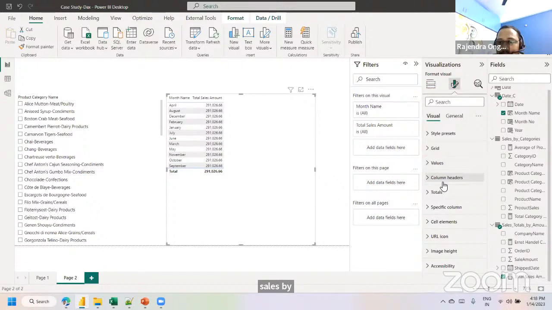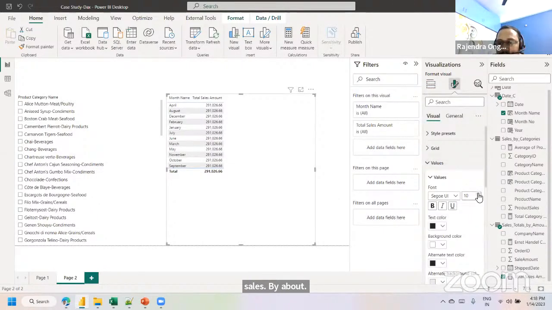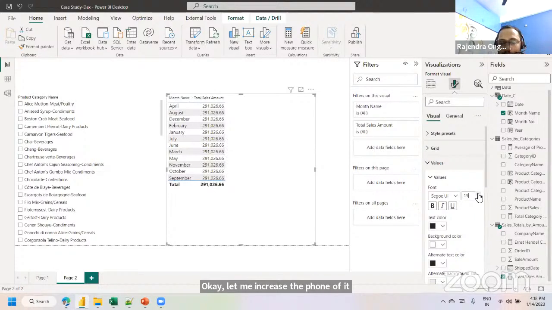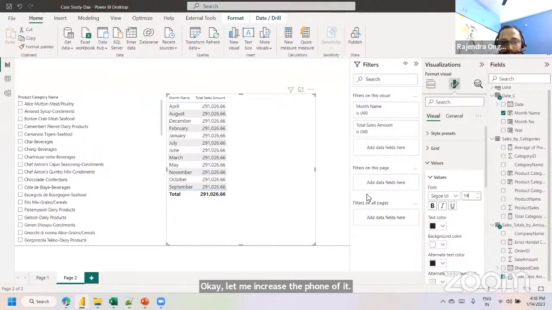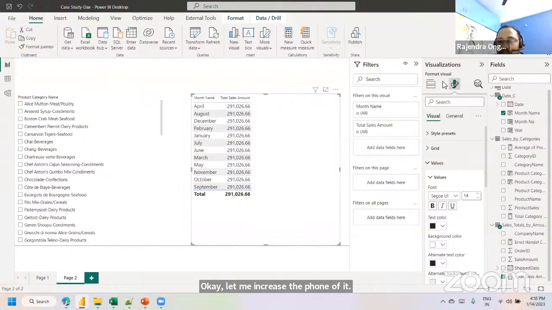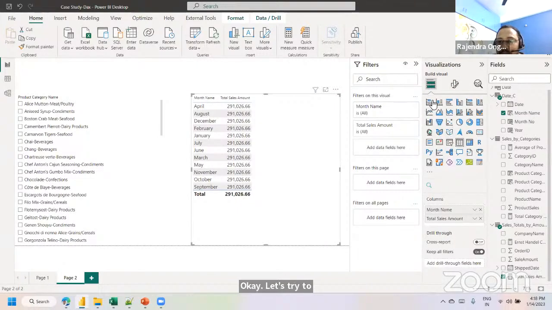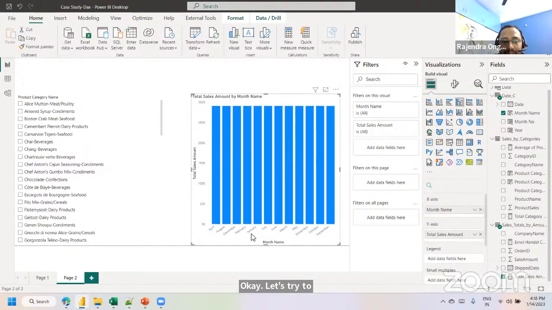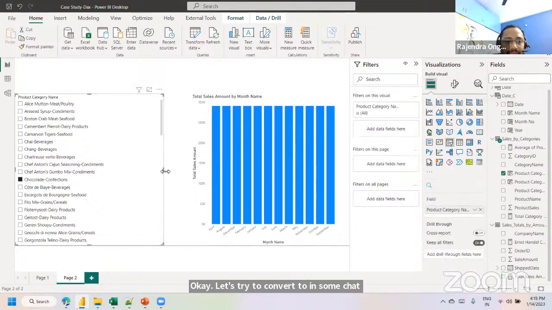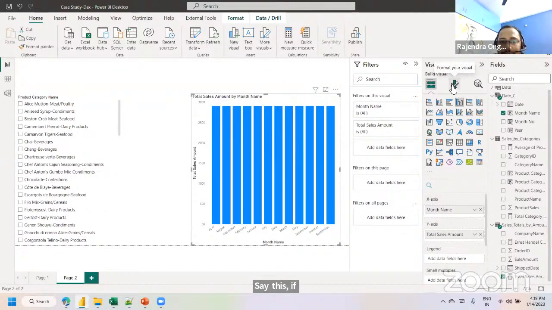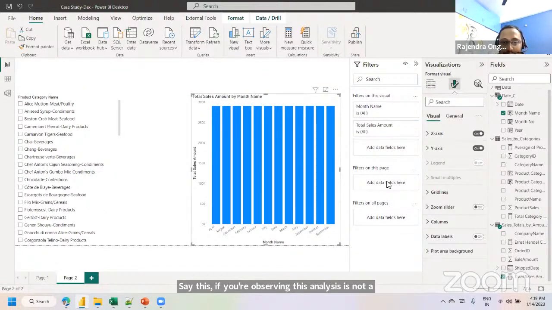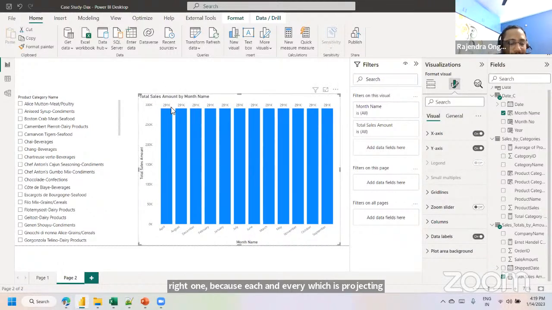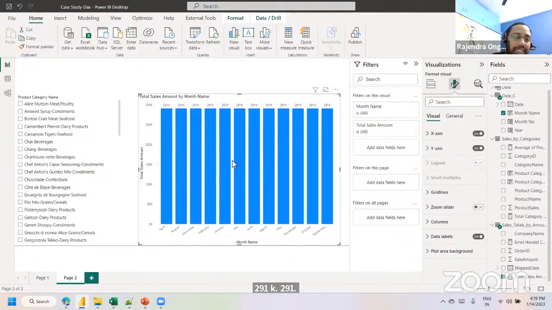Okay, let me increase the font of it. Okay, let's try to convert to some chart, bar chart. See this? If you're observing, this analysis is not a right one because each and every bar is projecting the same value, right? 291K, 291K, which is impossible. So why is it coming in this way?